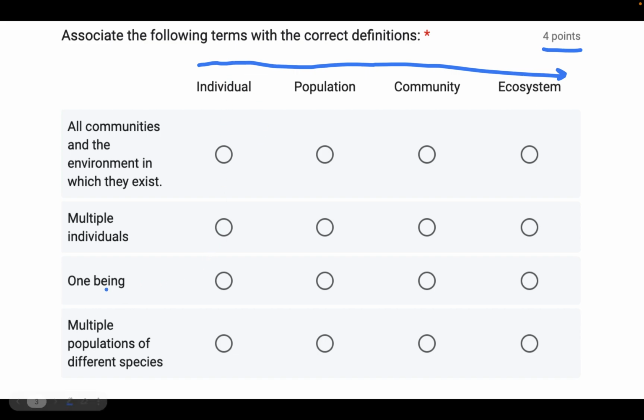Individual is the smallest. We look for the smallest here. Also the smallest definition, one being. Population would be the next largest one. That's multiple individuals. A community, which one is it going to be? Well, it can't be this one here because this says all communities. So the definition of a community can't include the terms all communities. So community is going to have to be the only other remaining choice here, multiple populations of different species, which means that an ecosystem, the focus of today, is all communities and the environment in which they exist.